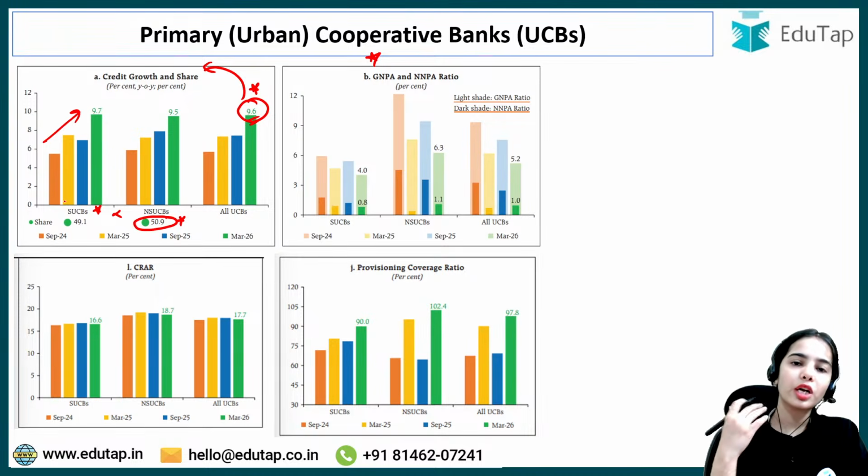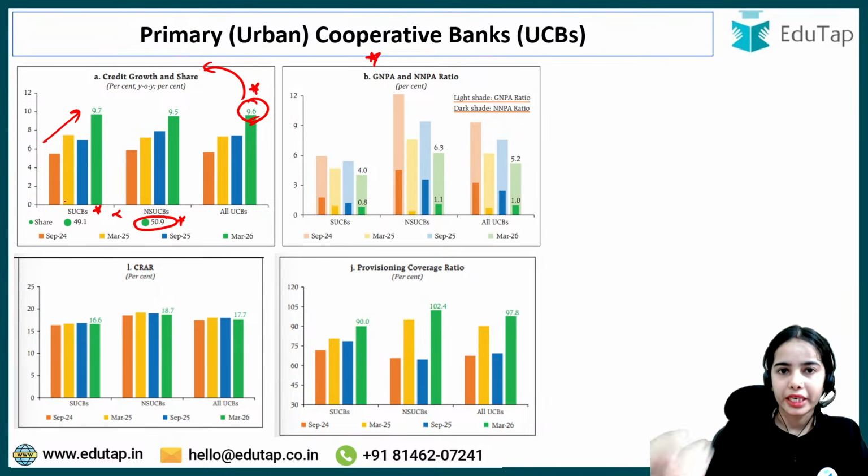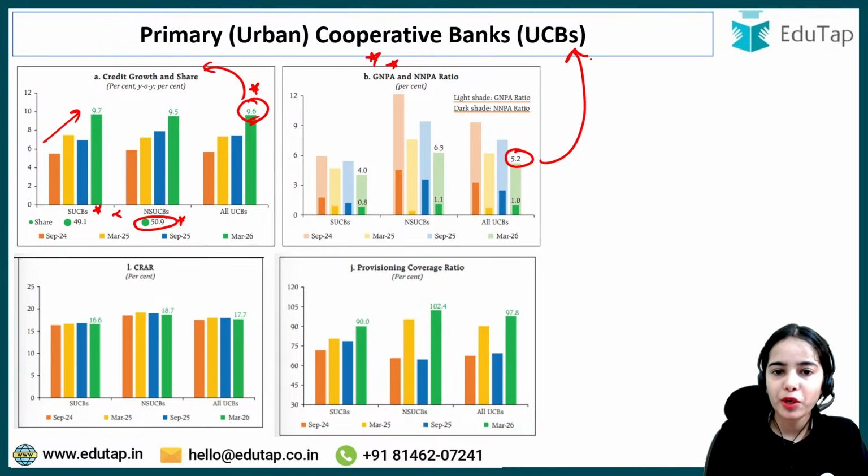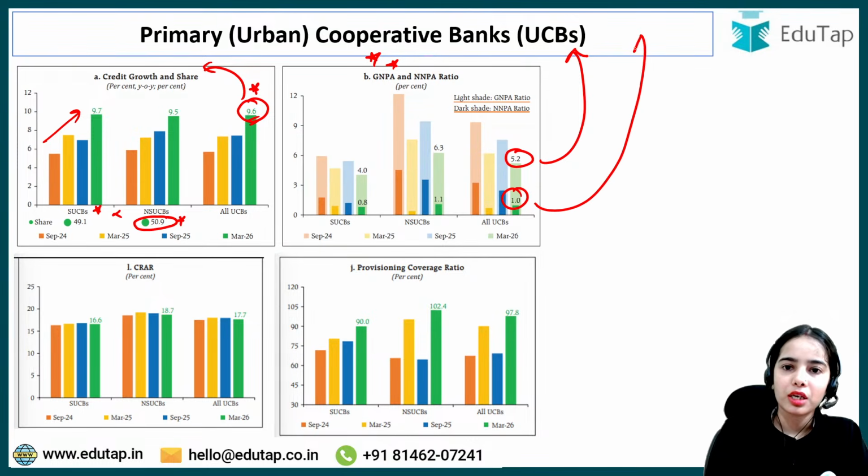So non-scheduled urban cooperative banks have a higher share of credit that they are providing, but it is the scheduled urban cooperative banks that have seen higher growth. Gross non-performing asset was 5.2% for the primary urban cooperative banks, and 1% was the net non-performing asset.